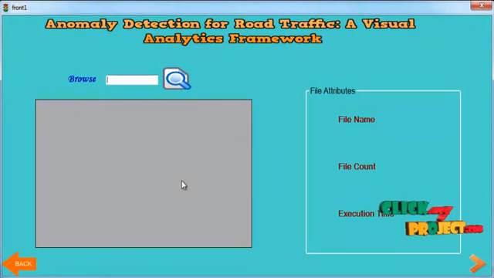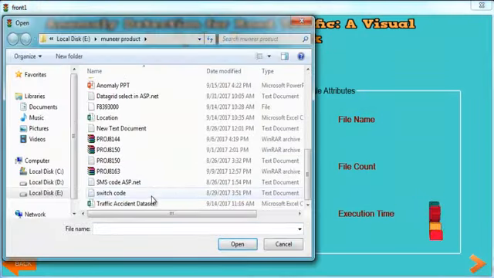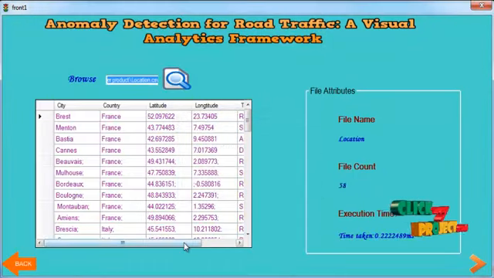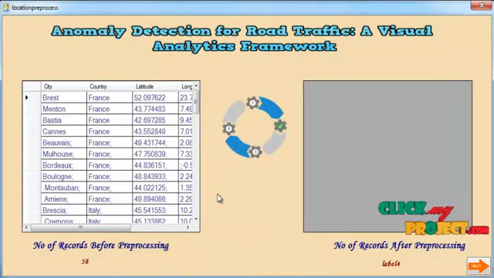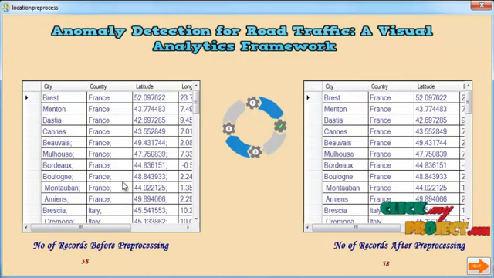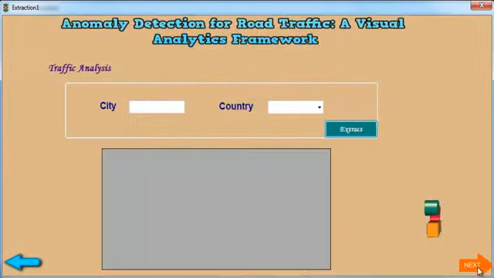Here it shows the upload location dataset. Now we see the location dataset loaded successfully message. After that we click the right arrow. Similarly, this dataset also contains unwanted spaces and semicolons. Here click this picture box. After that we see the pre-process successfully message. Before pre-processing it contains some semicolons. After pre-processing, the unwanted spaces and semicolons are removed. After that click this button.